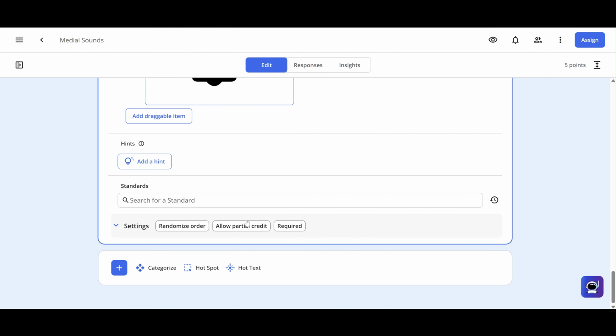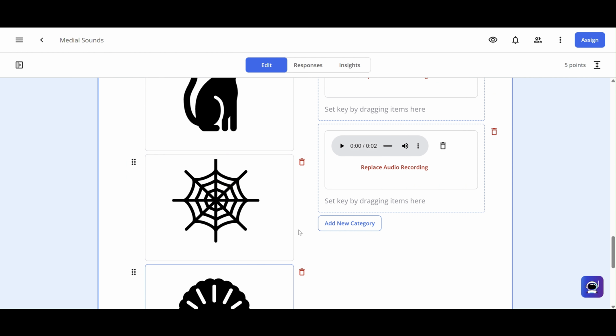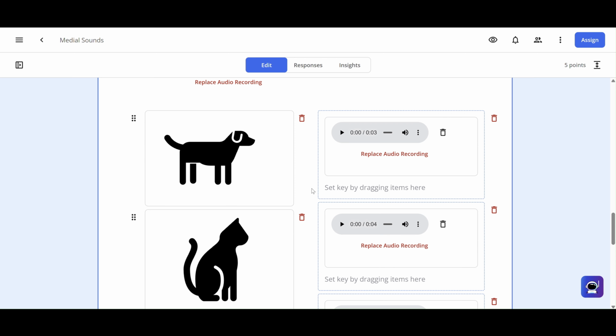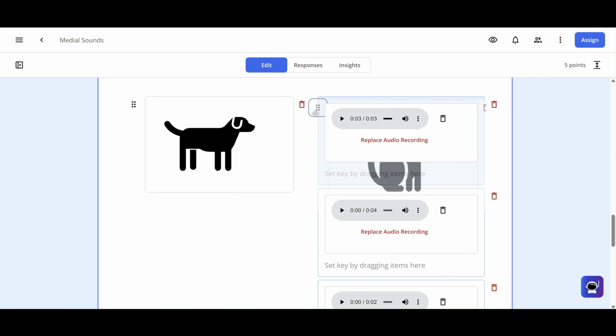And I'll go down before I move on. I'll see, good. It's already saved my settings. Randomize order, allow partial credit and required, so I don't have to redo that. But I still have to go through and make sure that my key is correct. So this was short A. Cat has a medial sound of short A.